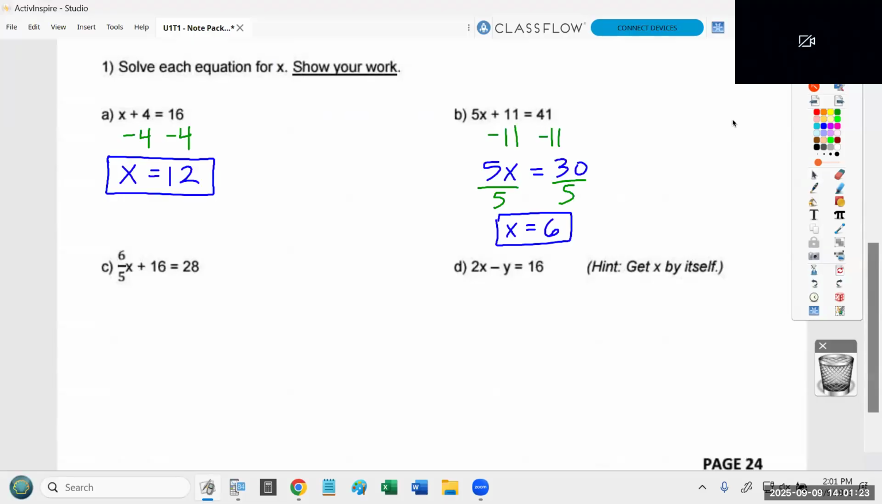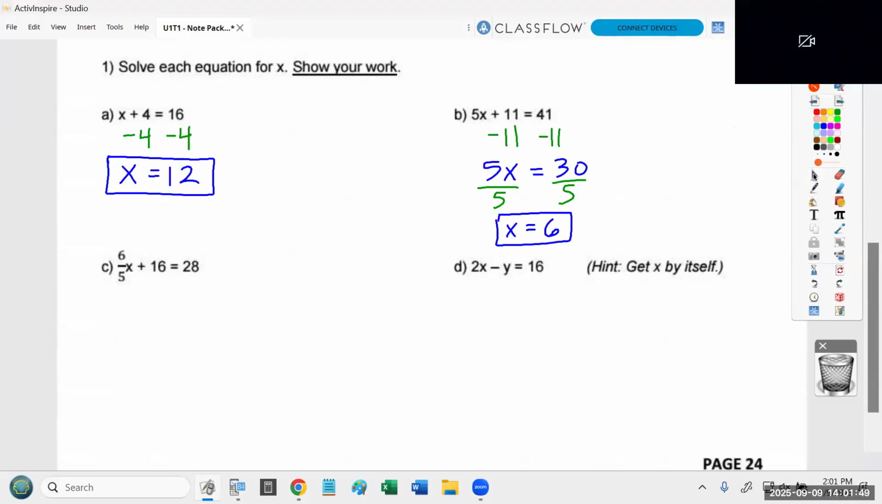All right, so thank you to those of you who contributed here. Again, just repeating myself, part A, you get rid of the positive 4 by subtracting 4. In part B, you get rid of positive 11 by subtracting 11. And that gets you to 5x equals 30. And when I say 5x, I mean it's 5 times x. So the way you get rid of that 5 is you do the opposite. You divide by 5. Notice again what's in green and what's in blue.